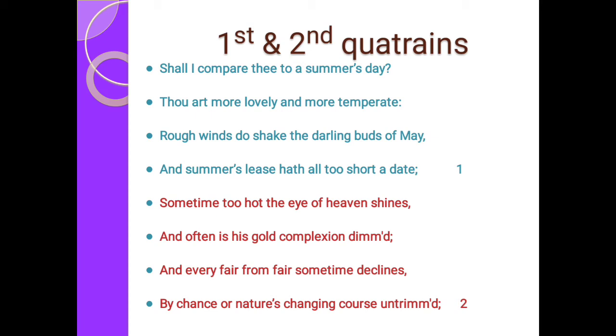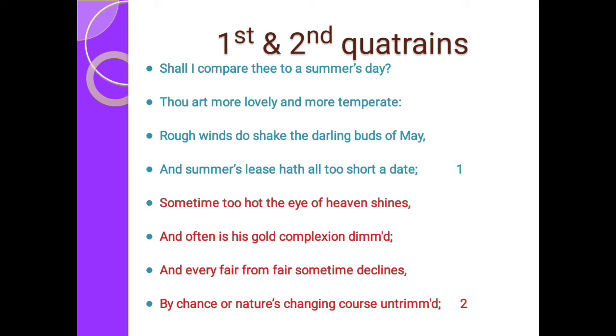And the second quatrain: sometime too hot the eye of heaven shines. Heaven means sun. Sometimes the sun is so scorching, so hot, and often is his gold complexion dimmed. Sometimes the sun may be brightened and sometimes the sun may be dimmed. Not all the time is the sun brightened. The sun is not always shining. Sometimes it brightens, sometimes it doesn't. It does give dim light. But my friend is not shining as the sun is. My friend is always shining.